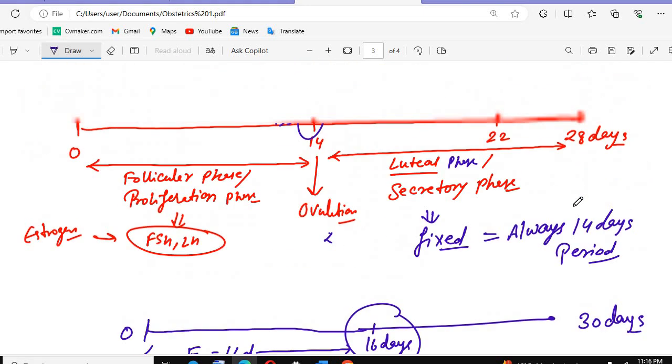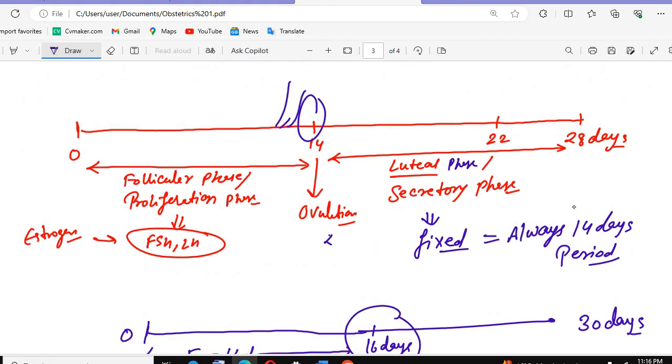Okay, I hope this is clear. Then after that we will have the secretory phase. In the secretory phase, I told you that the progesterone level will be maximum at day 22 of the cycle. Why at day 22?